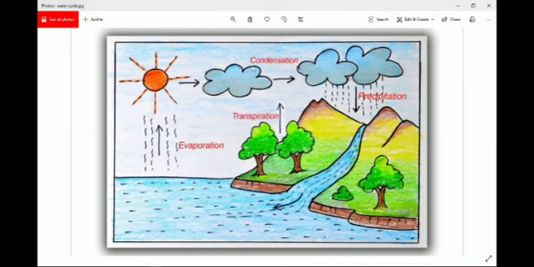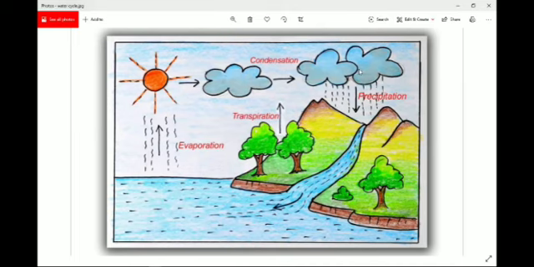When water gets cooled down, we call this process condensation, because in this process water condenses, and it gets converted into tiny drops of water surrounding the dust particles. Since water cannot exist only as tiny drops, it surrounds itself with the dust particles and gets converted into tiny droplets. So at a certain height, the water vapor that has come from the earth's surface cools down and gets converted into tiny droplets of water, and this process is known as condensation.